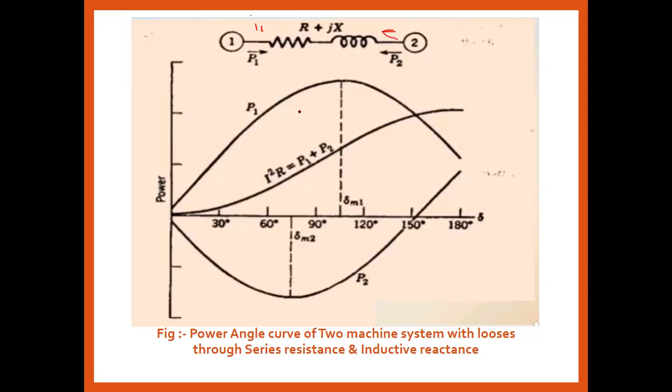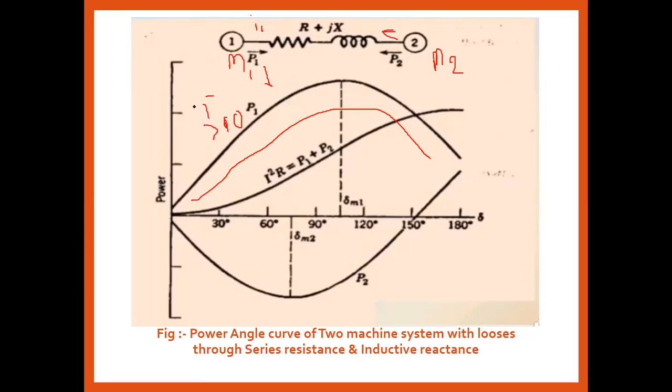So P1 is generally operated at a theta that should be more than 90, so the load angle of the maximum power sent from the generator to the receiving end is more than 90 degrees. Here delta m1 is the load angle of machine 1, and this is the load angle of machine 2. So the machine 1 load angle is always greater than 90 degrees, and this is the power flow diagram of that machine, for P1 and P2.